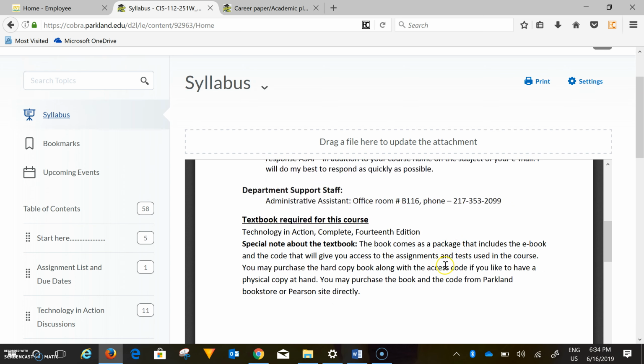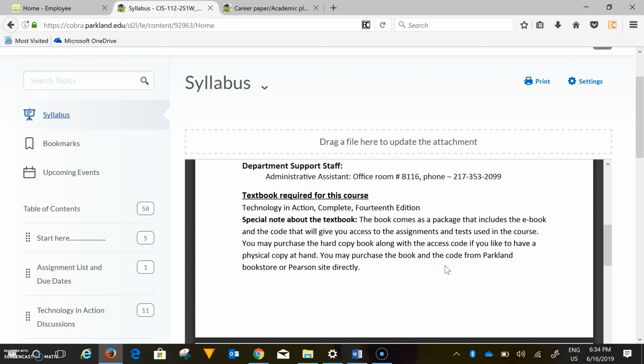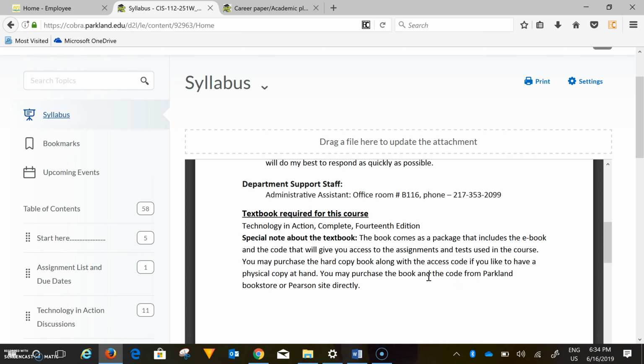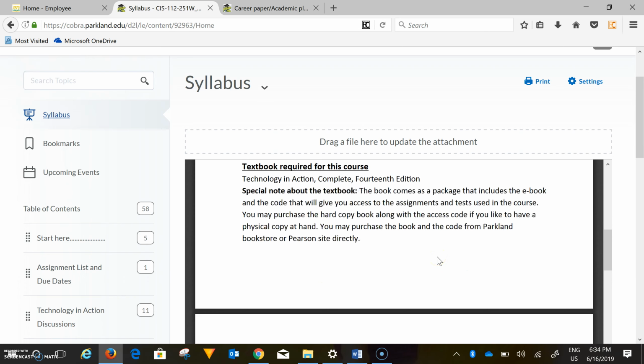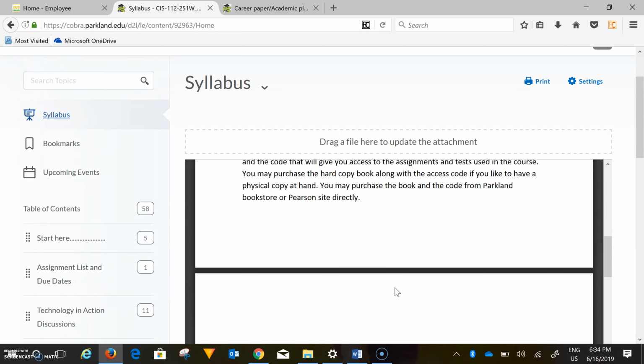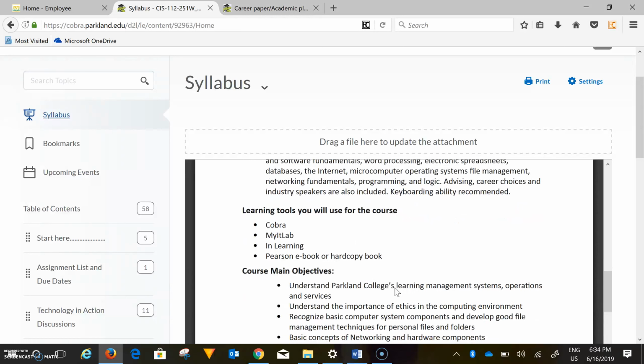For this course, all you really need is the voucher. You need a My IT Lab voucher, which is a series of numbers that you get from either the bookstore or directly from the Pearson site. I'll show you how to go to the Pearson site, and there will be a video on how to get your voucher. You do not need a textbook because there's an ebook online. Once you get your voucher, you have access to your assignments as well as your ebook, which is all you need for this class.